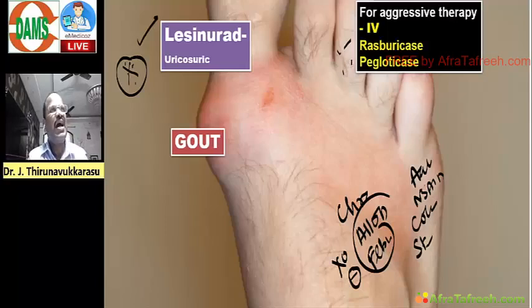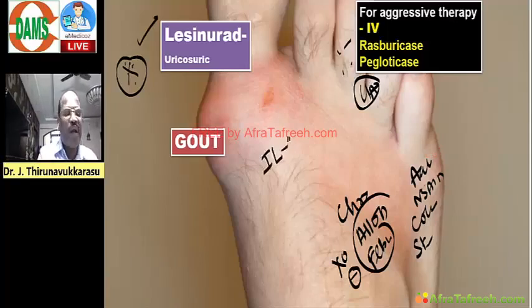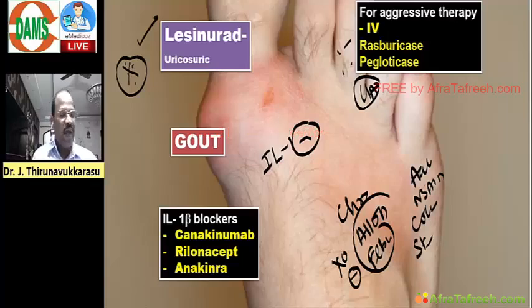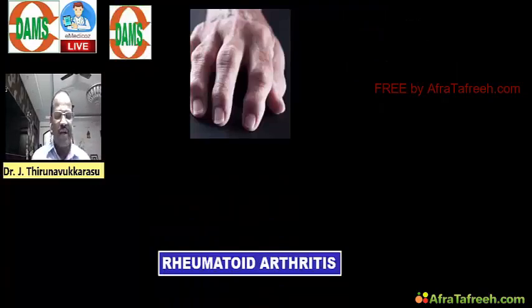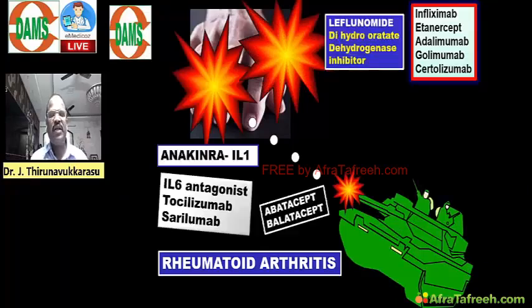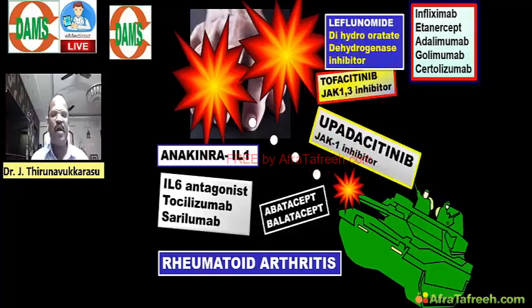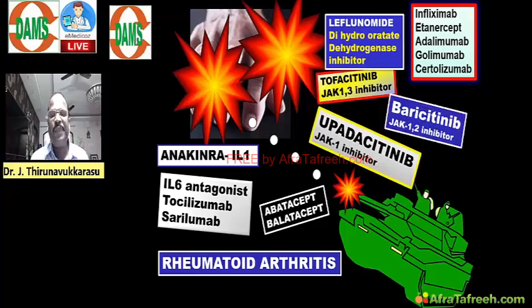Both are going to promote the metabolism of uric acid. They are called uric acid metabolism enhancers. And last question, can you please answer? Name some IL-1 blockers useful for treatment of gout. Come on. We have canakinumab, rilonacept, and anakinra. For rheumatoid arthritis, please read TNF alpha blockers, IL-1 antagonists, and leflunomide, very important, and tofacitinib, important, and newer drugs upadacitinib, baricitinib, important.